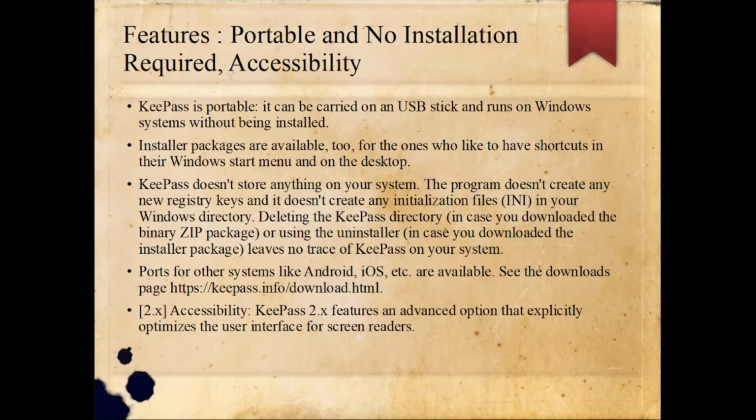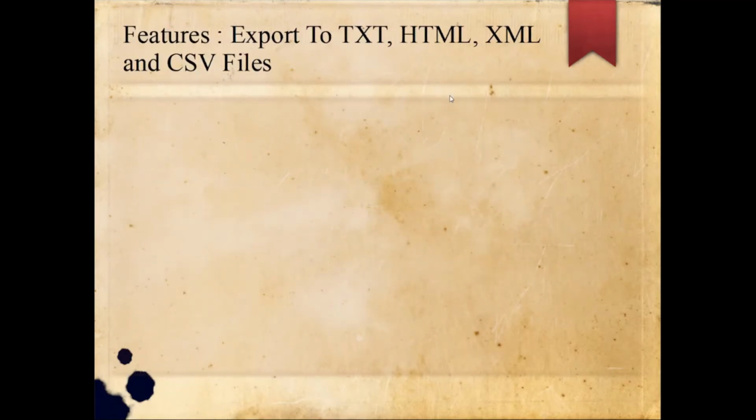Ports for other systems like Android, iOS, etc. are available. See the download page, keepass.info/download.html. I have shown you there is, like, 1.39. There's one version that is majorly for the mobile application. Accessibility: KeePass 2.x features an advanced option that explicitly optimizes the user interface for screen readers.